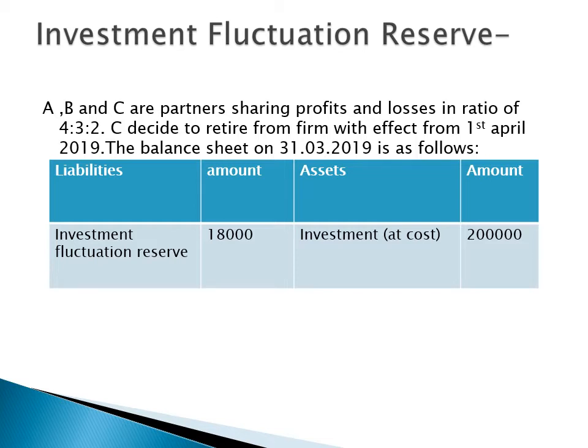It is created to meet a fall in the value of investment. There may be some changes in the market value, it may go up, it may go down. So if there are changes, then with the help of this investment fluctuation reserve, we can meet the changes.